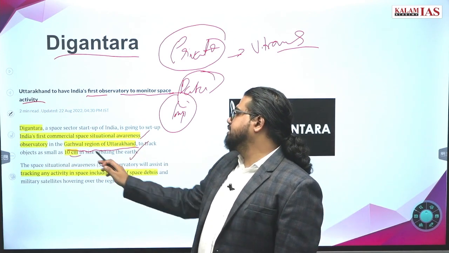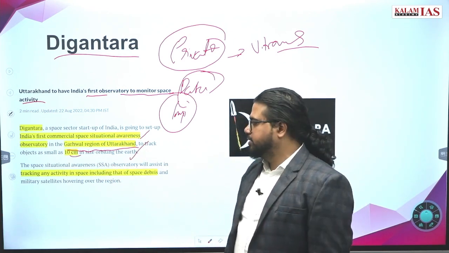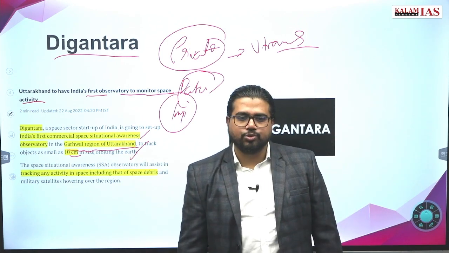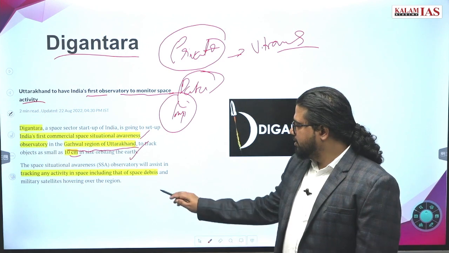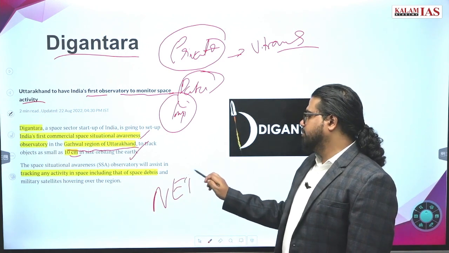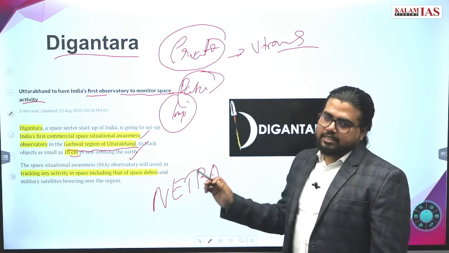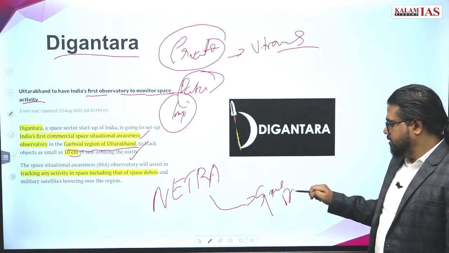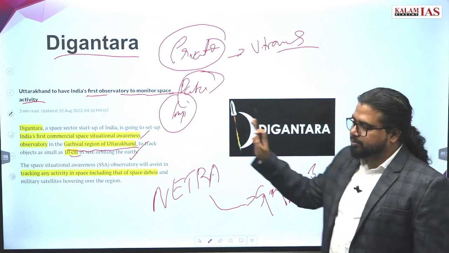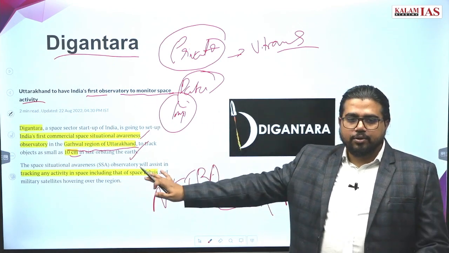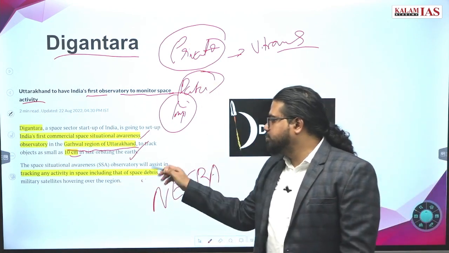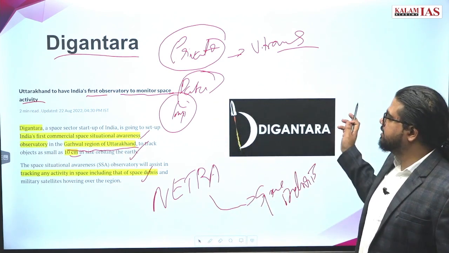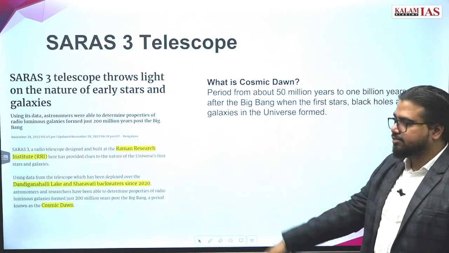Material 10 cm in size can be observed using this. We have seen this 10 cm in another case also, the Netra project of ISRO. What was it? A very similar project. That is for space debris. Here the objective is not space debris. Here the objective is looking at the space activity around Indian space. Go ahead. The name is Digantara. This is the simple detail.